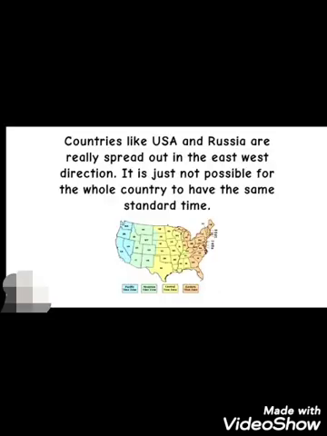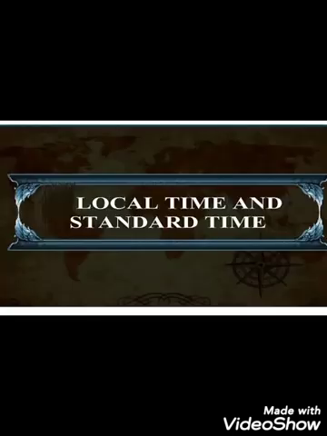Some countries such as USA, Canada, Australia and Russia, which have a vast east to west extent, have several time zones because it is not possible for the whole country to have the same standard time. That's why Canada has 5 time zones, Russia has 11 time zones, and USA has 6 time zones.